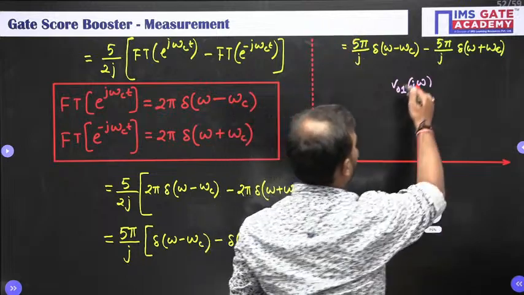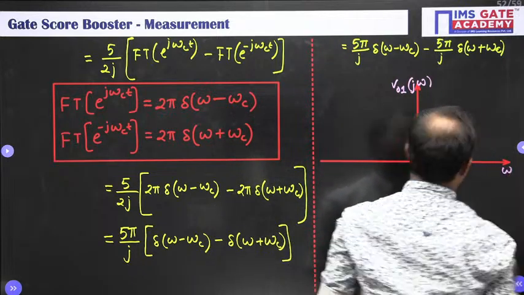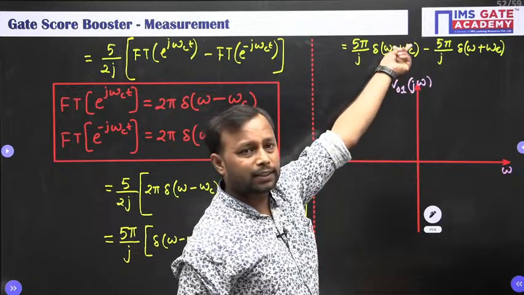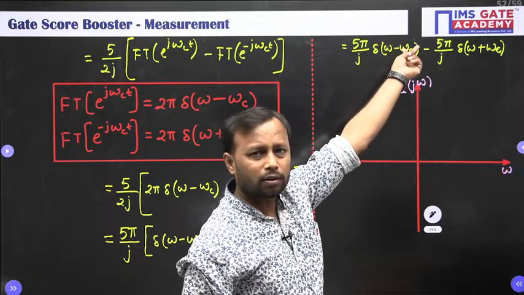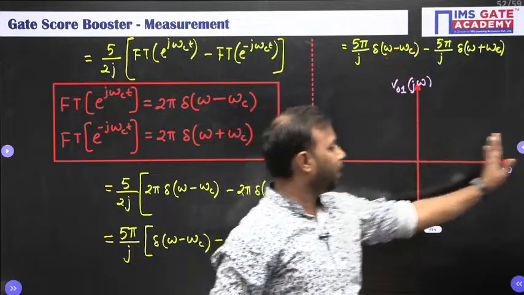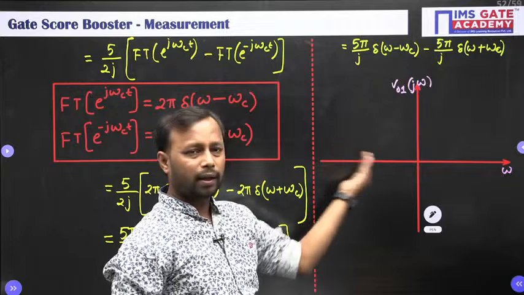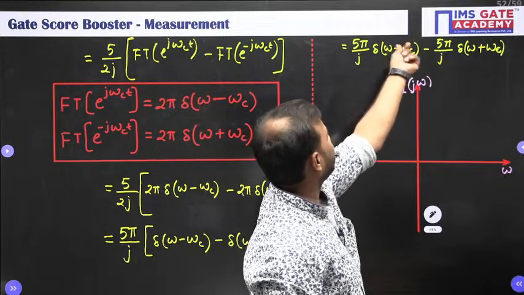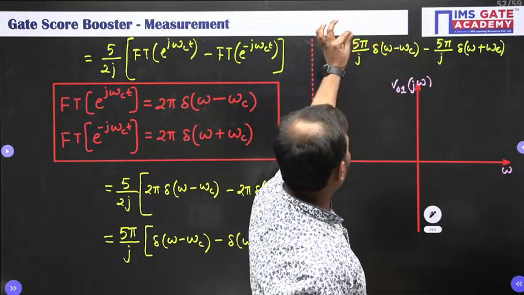Okay. So this is V naught 1 j omega, and this axis is omega. So at omega equal to omega c, which is a positive value, 314, this side is omega positive and this side is omega negative. So at omega equal to omega c, you will have 5 pi by j.